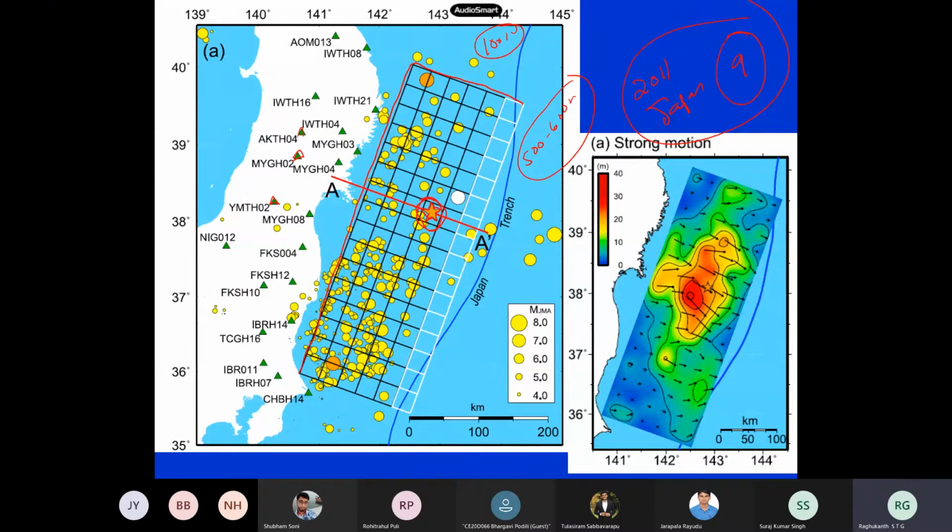Now if I take this station IWTH1, this is my epicentral distance. If I take this station, this is my epicentral distance. If I take IRH, this is my epicentral distance. Now if you see the rupture, this is the slip map for this earthquake. The rupture was very close to the epicenter only. This region is the highest, the energy has been released here itself.